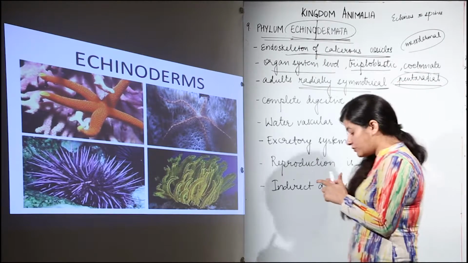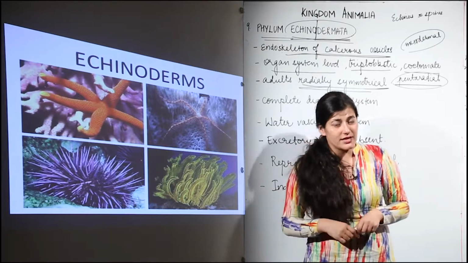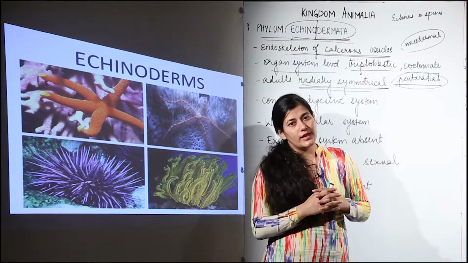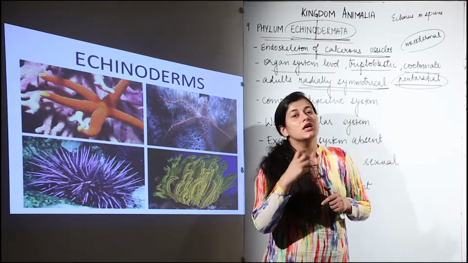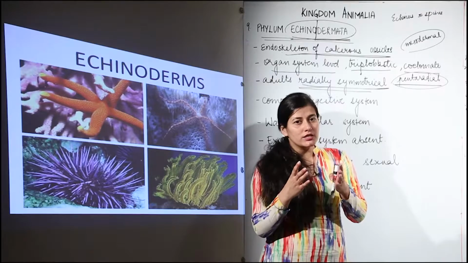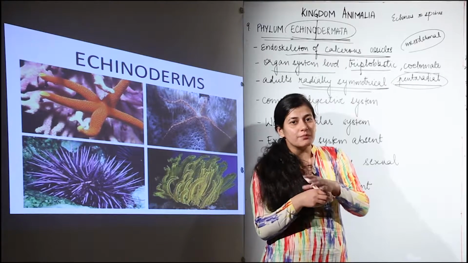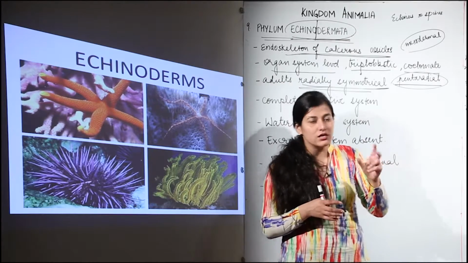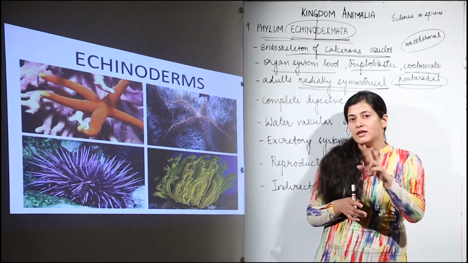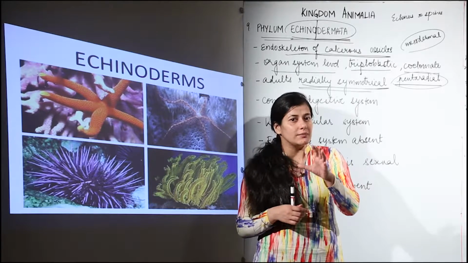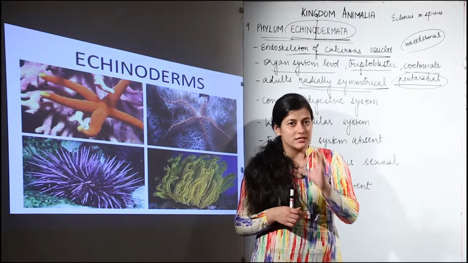But now you would be a little bit confused and surprised, because in the beginning when we started with kingdom Animalia, I had told you that bilateral symmetry is the symbol of development basically. Those organisms which had radial symmetry were placed way earlier, in the 2nd and 3rd phylums, that was Cnidaria and Ctenophora. We were discussing those phylums, they were radially symmetrical.